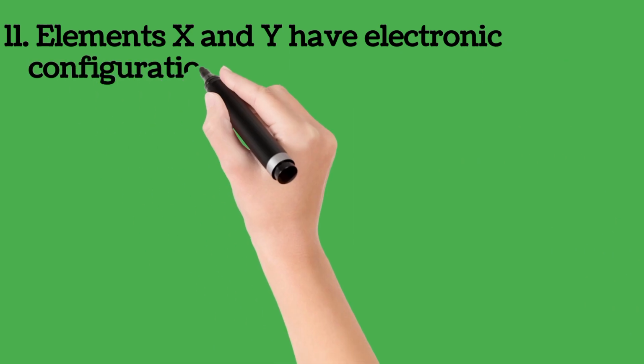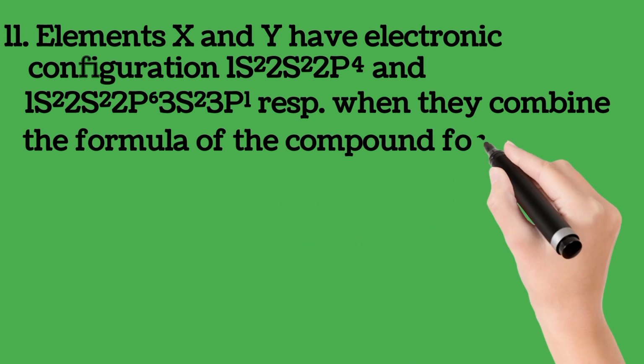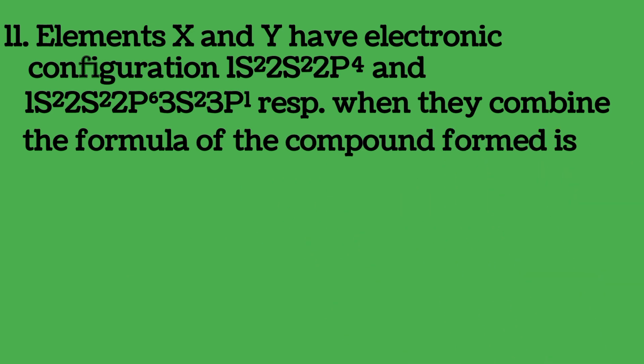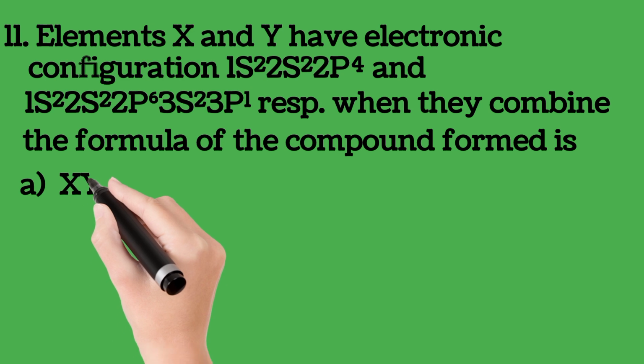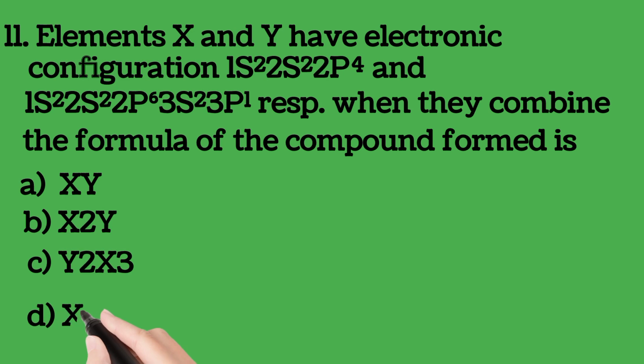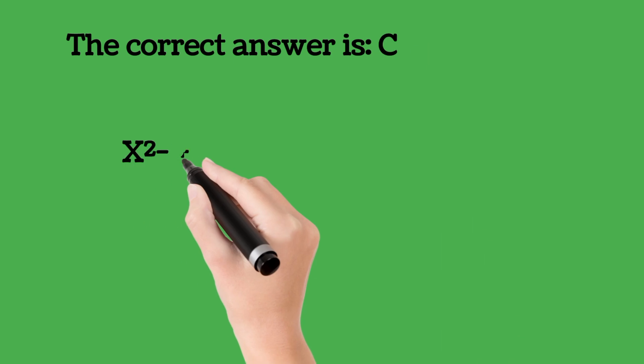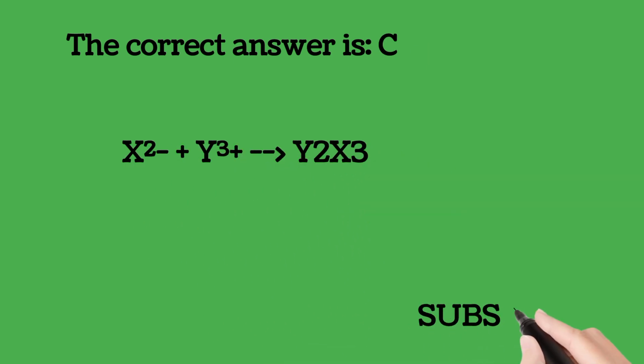Number 11. Elements X and Y have electronic configurations 1s2, 2s2, 2p6, 3s2, 3p4 and 1s2, 2s2, 2p6, 3s2, 3p1 respectively. When they combine, the formula of the compound formed is A. XY, B. X2Y, C. Y2X3, D. X2Y3. From their configuration, you have to determine the answer. The correct answer is C. Now, from whatever we have, the valency of X is 2, while the valency of Y is 3, depending on their outermost electrons.